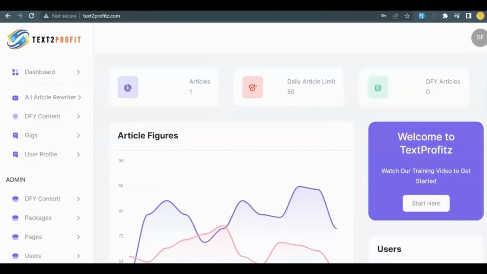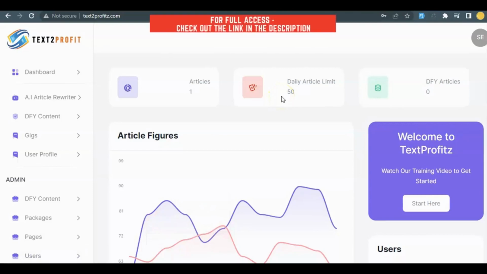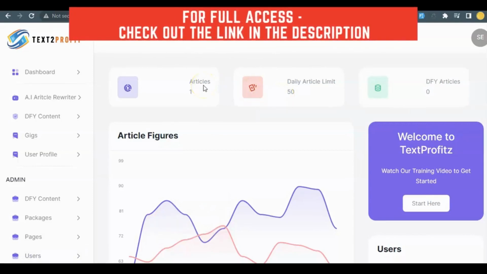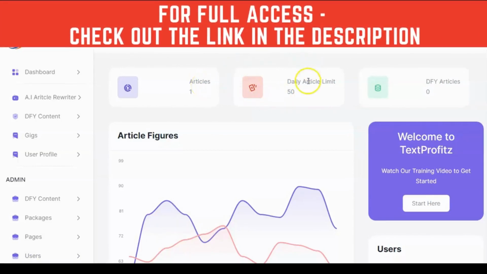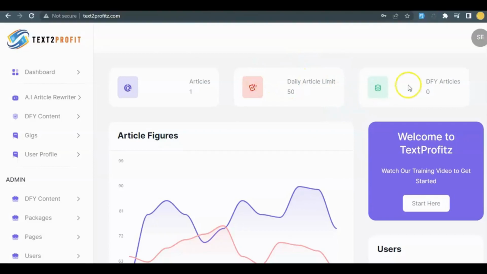So once you've logged into Text2Profit, this is what you're going to be seeing. This over here is just a basic overview of all your activities on the app. It lets you see the total number of articles that you have written. Here shows your daily article limit. This is based on whatever plan you're using. And over here shows you the total number of DFY articles that you have. So let's get started. Over here is the AI article writer.